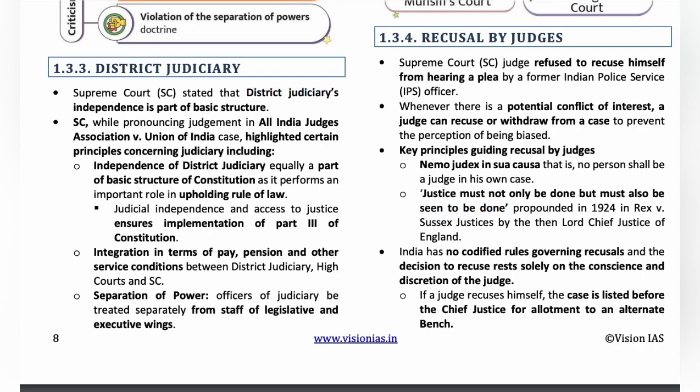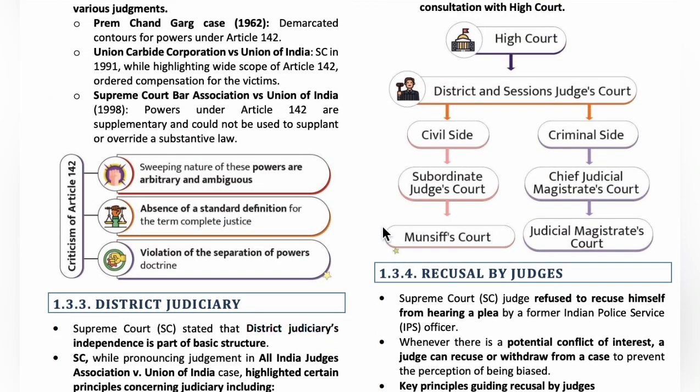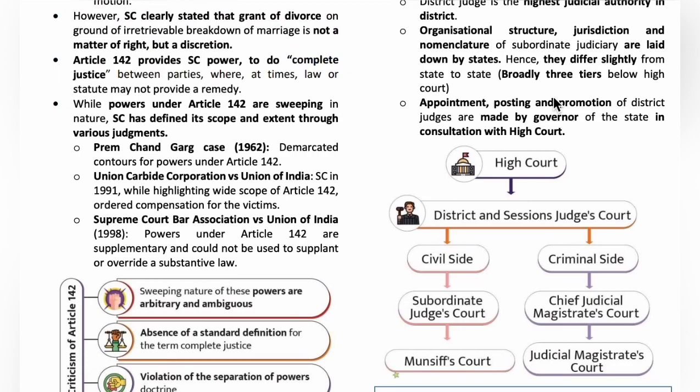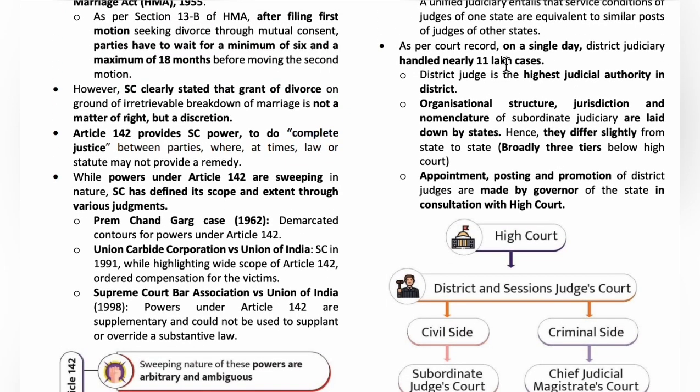The topic is district judiciary. So here, the district and sessions judge's court is the highest civil and criminal court in the district. As per a record, the district judiciary handled nearly 11 lakh cases, and the district judiciary solves most of the cases except confirming the death sentence.